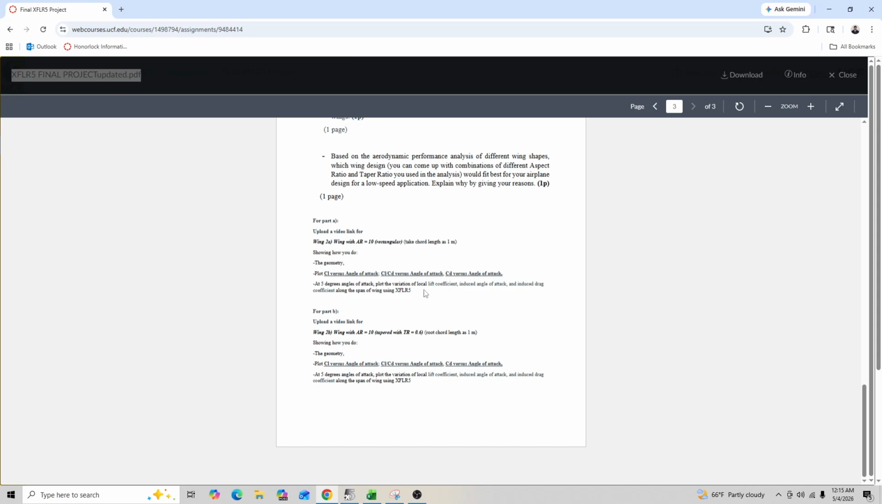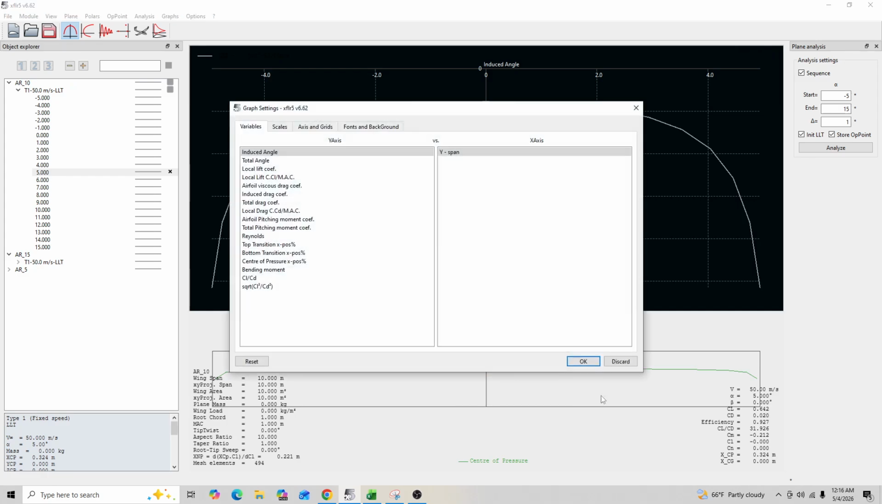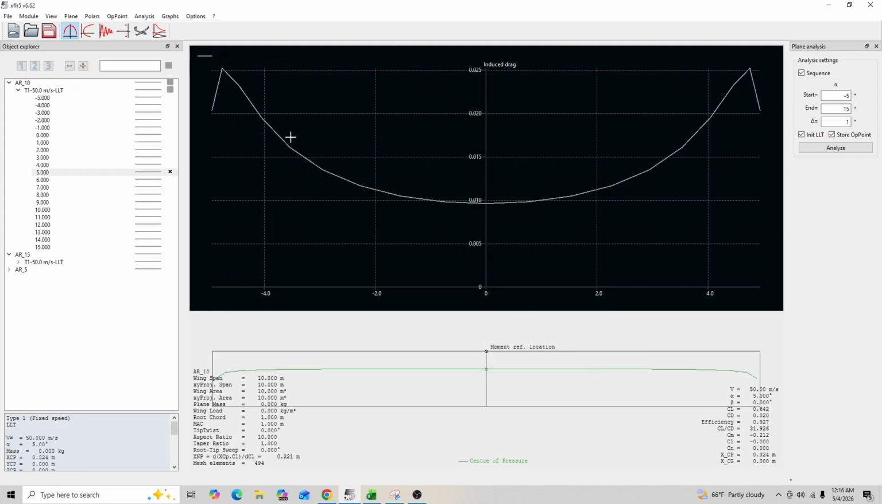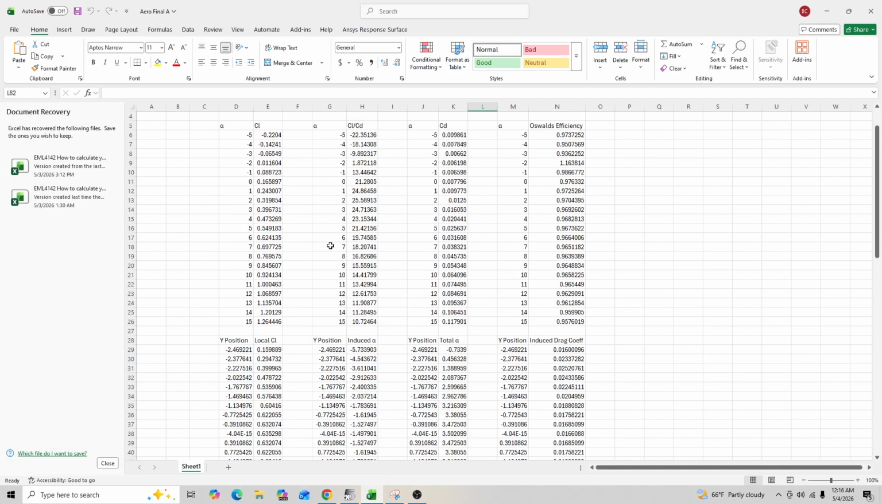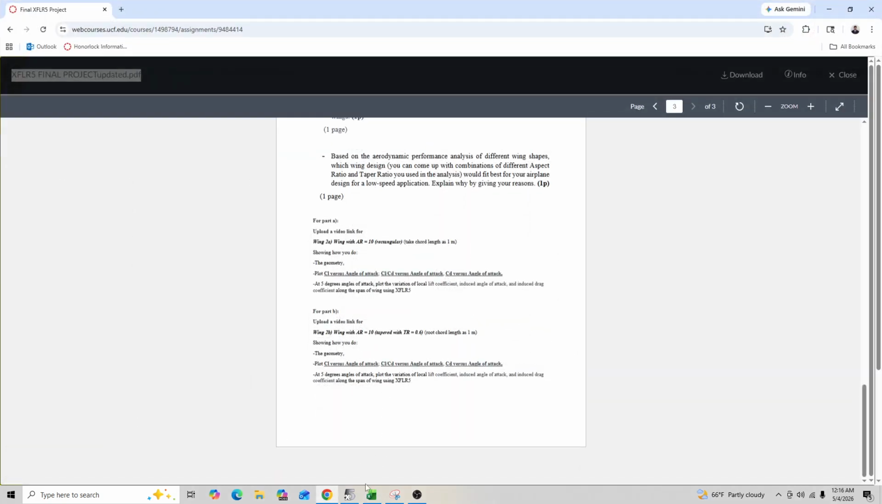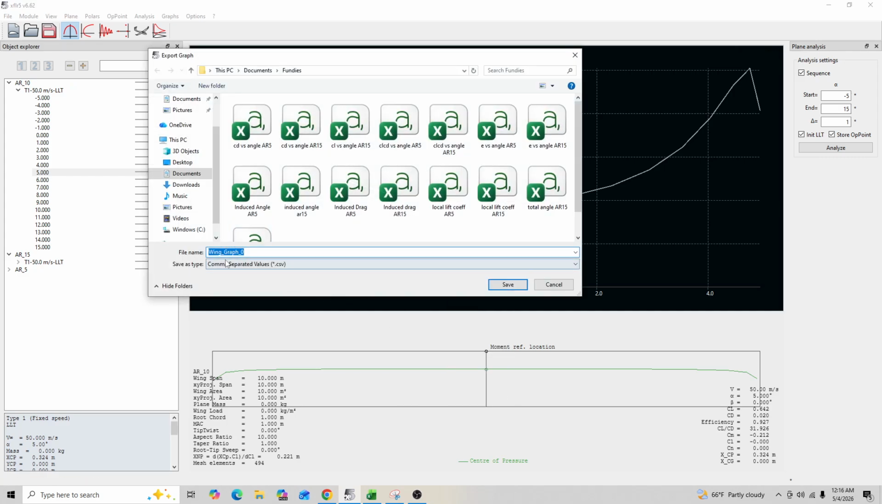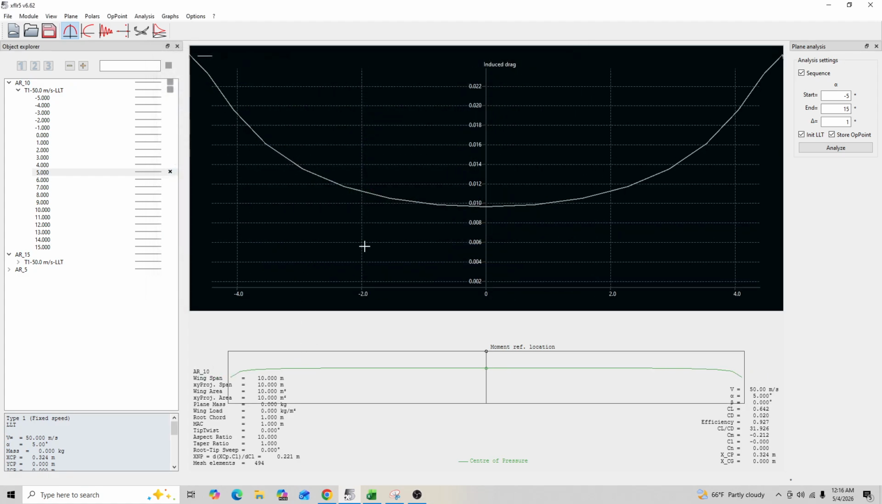Lastly, we want induced drag coefficient along the span. So just like before, you go to define graphic settings, and you would go to induced drag coefficient. And that'll be your induced drag coefficient. Now, in order to export these over to an Excel file, similarly to how I have these set up for the aspect ratio of 5 and 15, you would go ahead and click here, click Current Graph, click Export, and export it to whichever folder you'd like, and it'll export the values there for you.